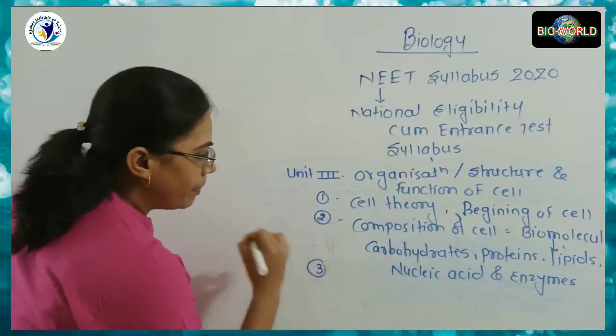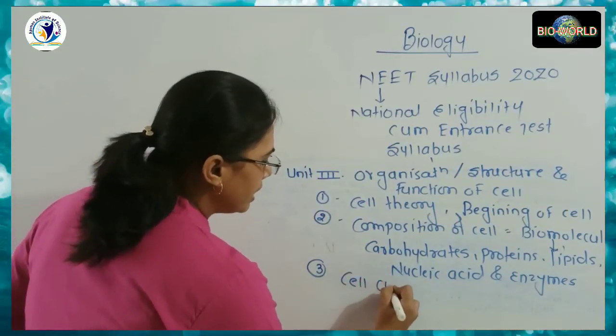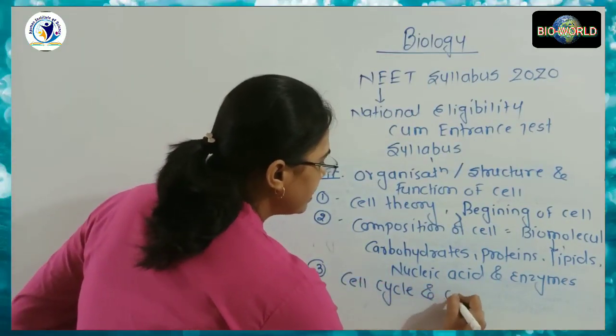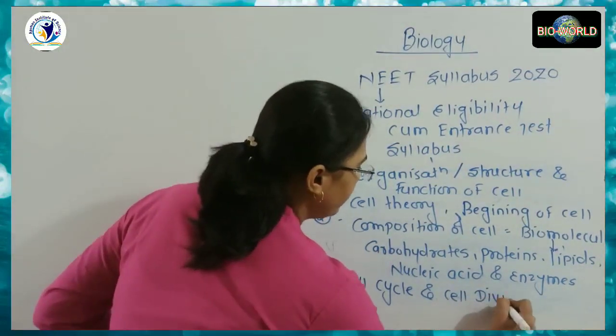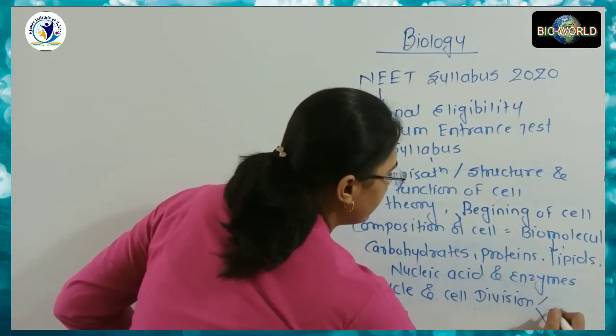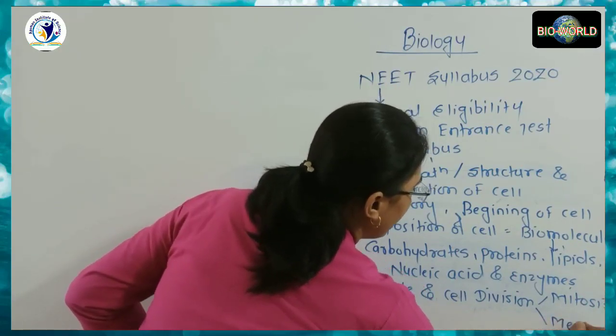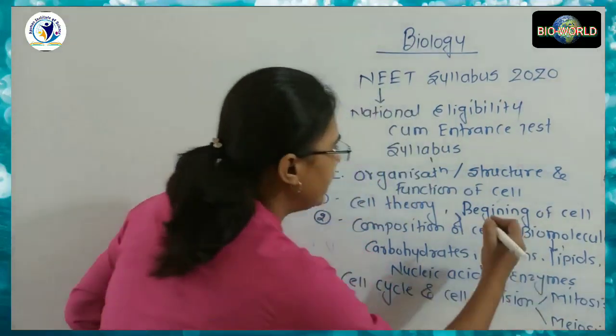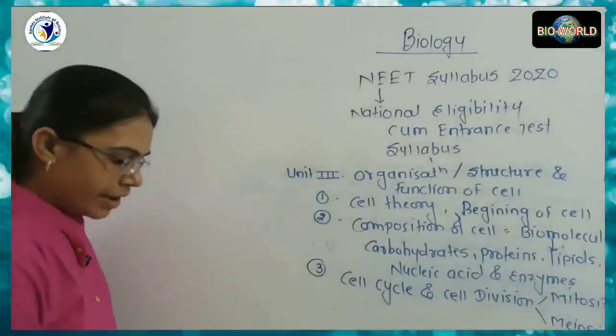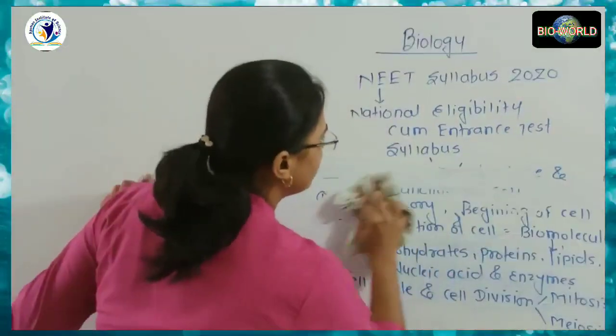In the third topic we will discuss the cell cycle and cell division. And for cell division, the two types are mitosis and meiosis. So this is about the third unit regarding the 11th syllabus.